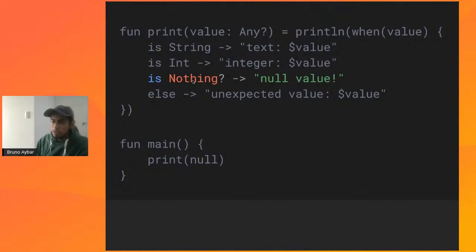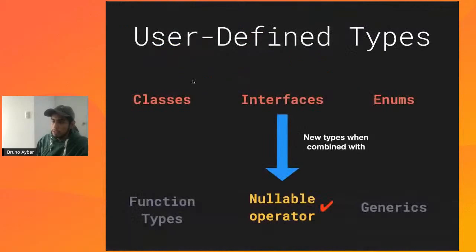So this will work, and it's going to output the value that we expect. So basically what we've been seeing here is that we can define types. We can combine all these concepts, classes, interfaces, enums, and combining with the nullable operator, we'll have a lot of new types available for us.